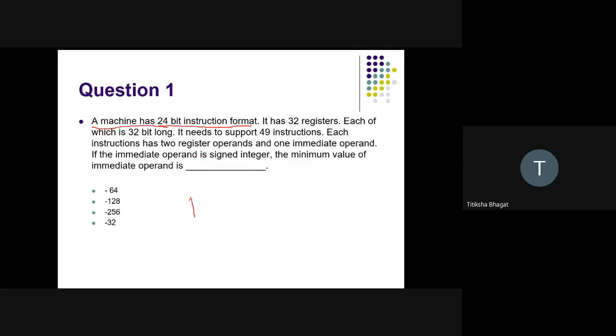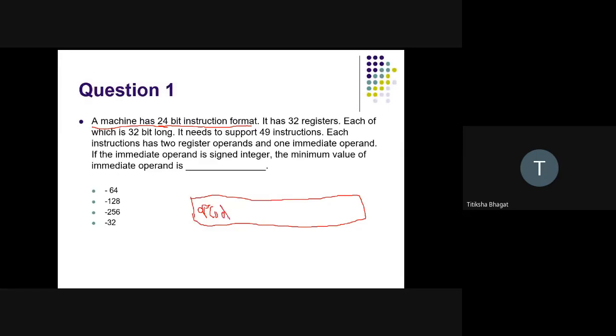After reading the question, first of all, draw the instruction format. Whatever the question says, that instruction is divided into parts. Definitely there will be an opcode.